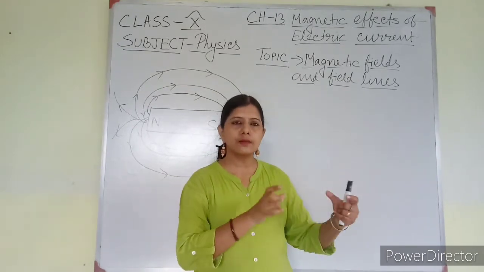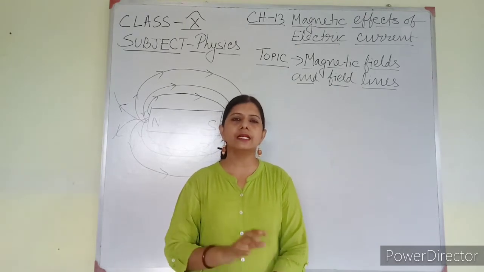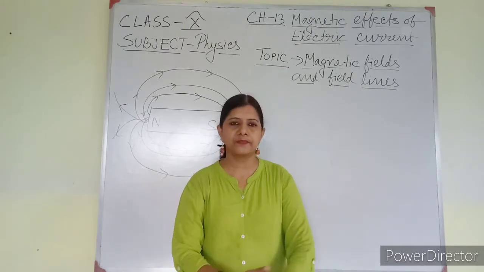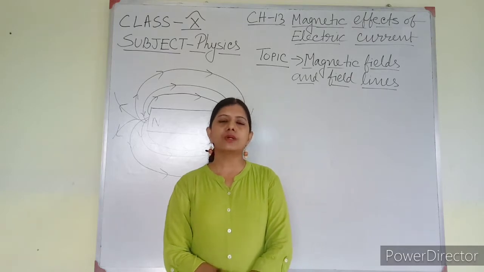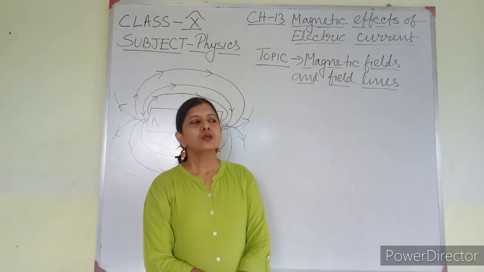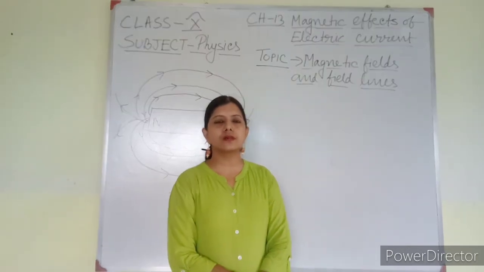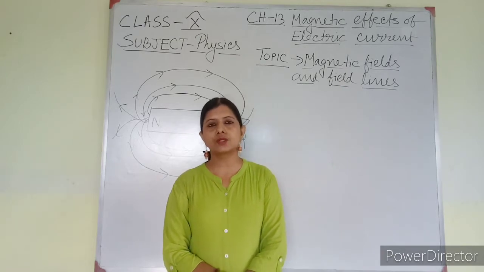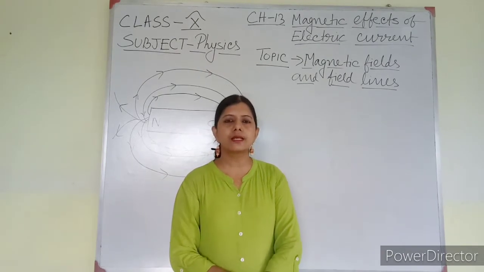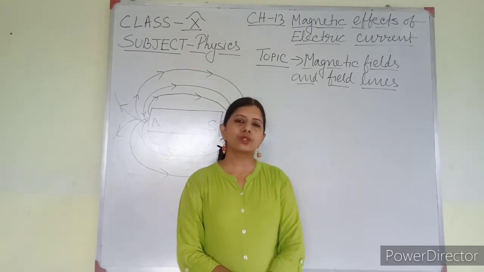When electricity and magnetism are connected to each other, we say it is electromagnetism. In this chapter you are going to learn about electromagnets, their uses, everything. You should know the name of the scientist who first discovered the magnetic effect of electric current. Oersted is the name of the scientist who discovered it.